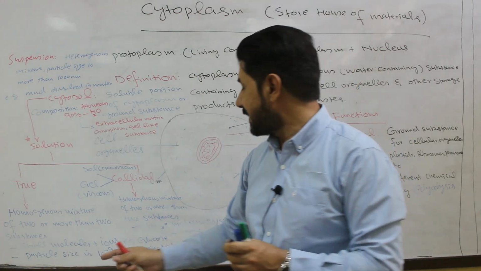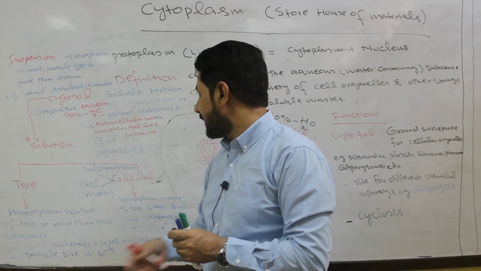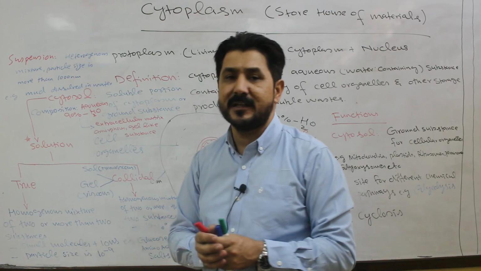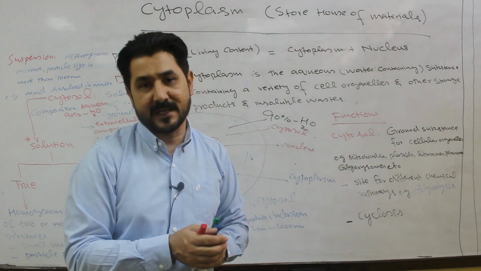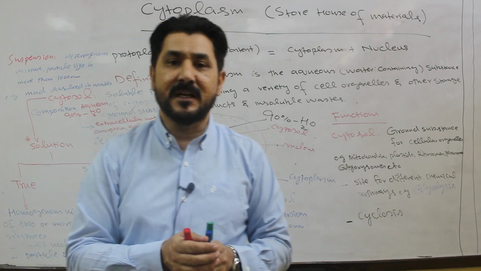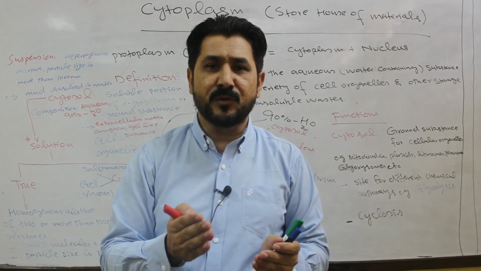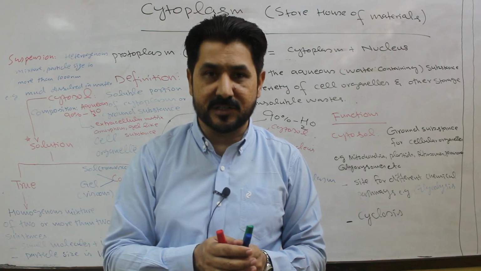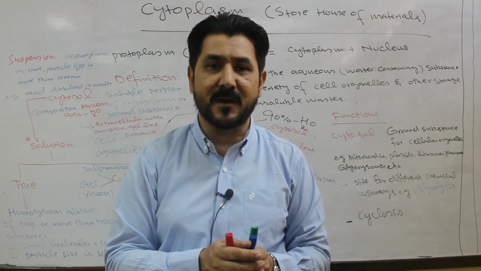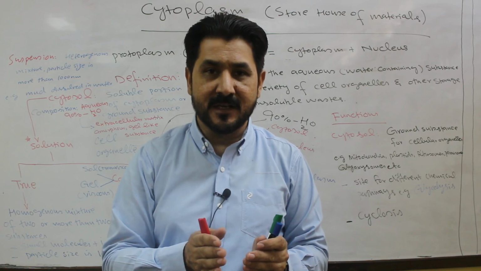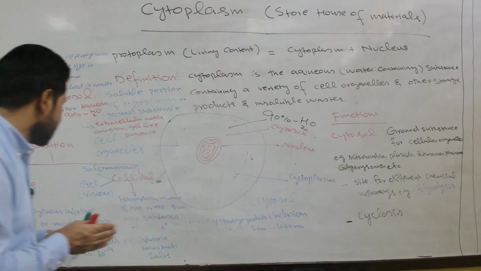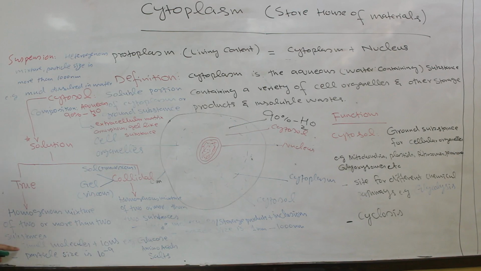It is 10 raised to minus 9 nanometer in size. So that is why they can't be seen with the naked eye. They can't be produced as a result of what? Filtration. They can't be seen with the help of what? Naked eye. They cannot be filterable. So these are the properties of what? True solution. And true solution, as I told you, is the combination of small molecules plus ions.